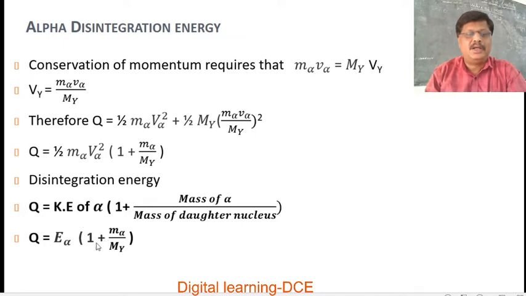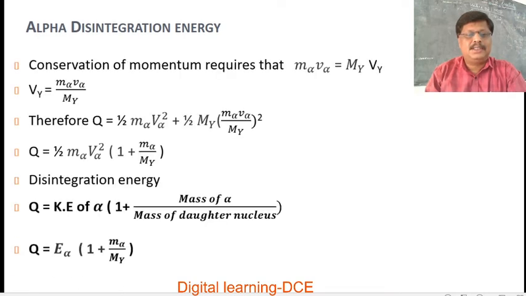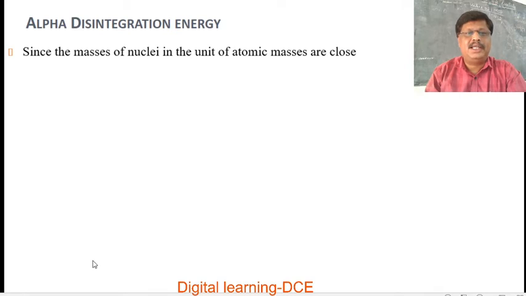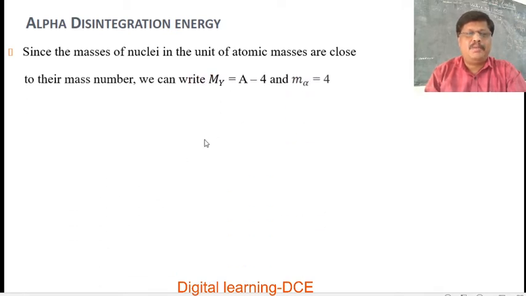So this equation gives the alpha disintegration energy. The alpha disintegration energy ranges from 4 to 9 MeV.